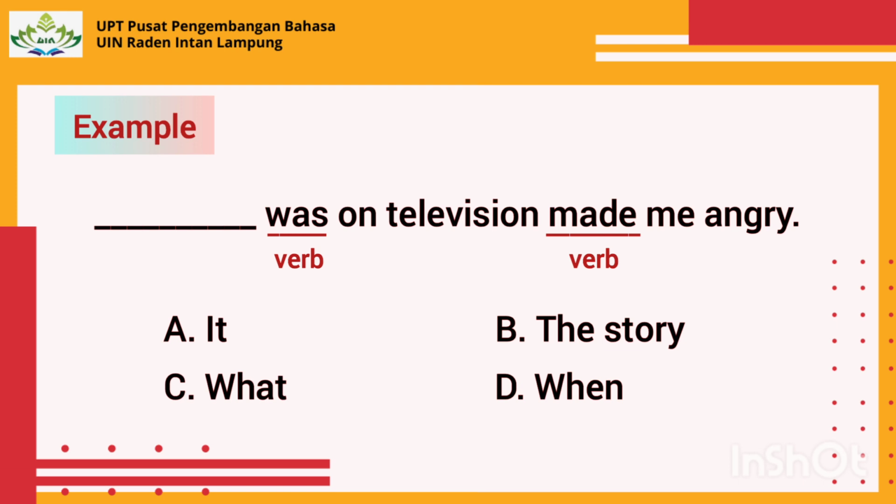Answers A and B are incorrect because it and the story cannot be the subject for both was and made at the same time. Answer D is incorrect because when is not a subject. In answer C, what serves as both the subject of the verb was and the connector that joins the two clauses together. The noun clause what was on television is the subject of the verb made. Answer C is therefore the best answer.